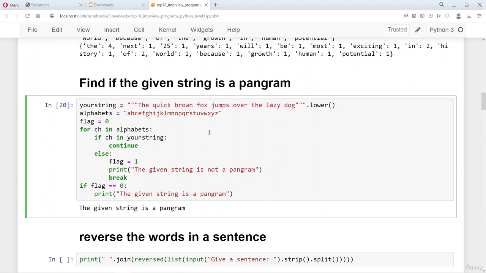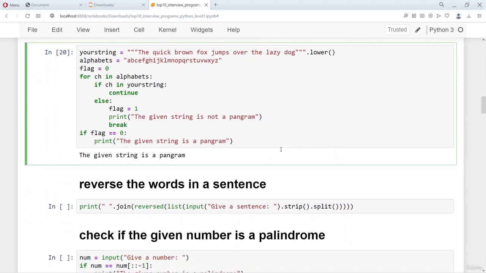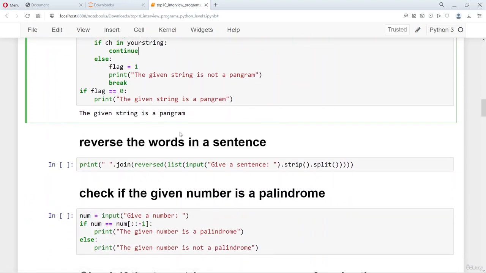So hope you are able to wrap your head around this program. This is one of the most often asked programs in interviews: find if the given string is a pangram. The other program that has become famous of late is reversing the words in the given sentence. Just the order of the words: the last word should appear first, the second last word should appear second, and so on.